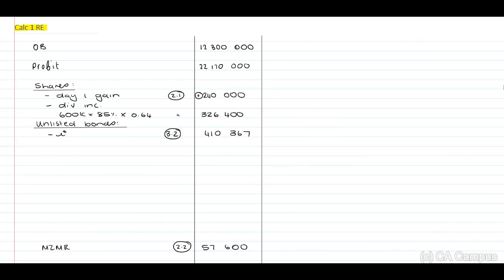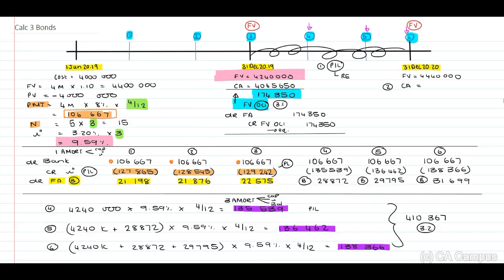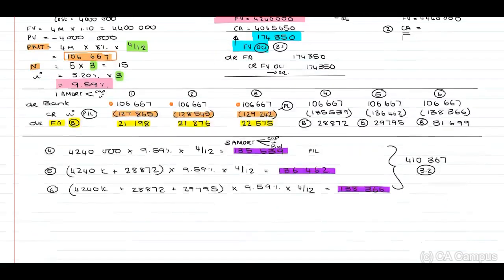Right, next. Okay, when we look at our year end, 31 December 2020, we now need to determine what is the carrying amount of our bonds. Okay, how do we do this? We know that our bonds, sorry guys, I just want to move my screen a little bit here. Let's include this here at the bottom. I'm going to call this calculation 3.3. We have the 4240, plus journal number 4, plus journal number 5, plus journal number 6.